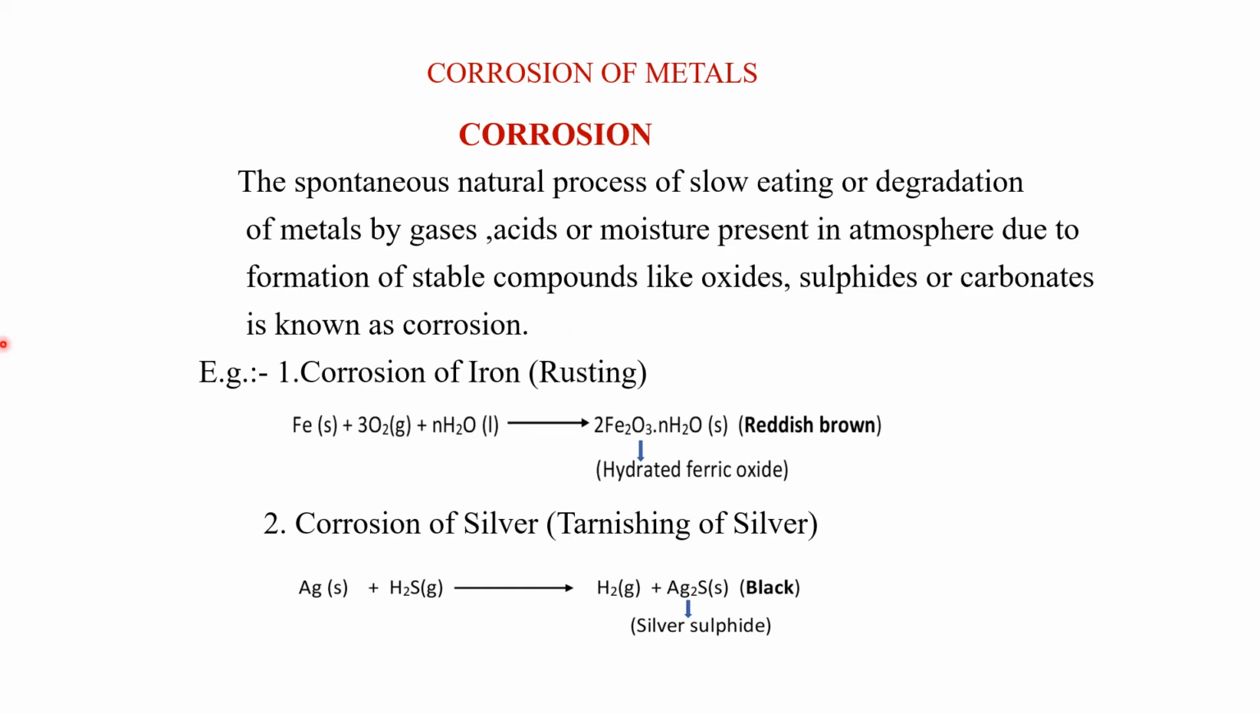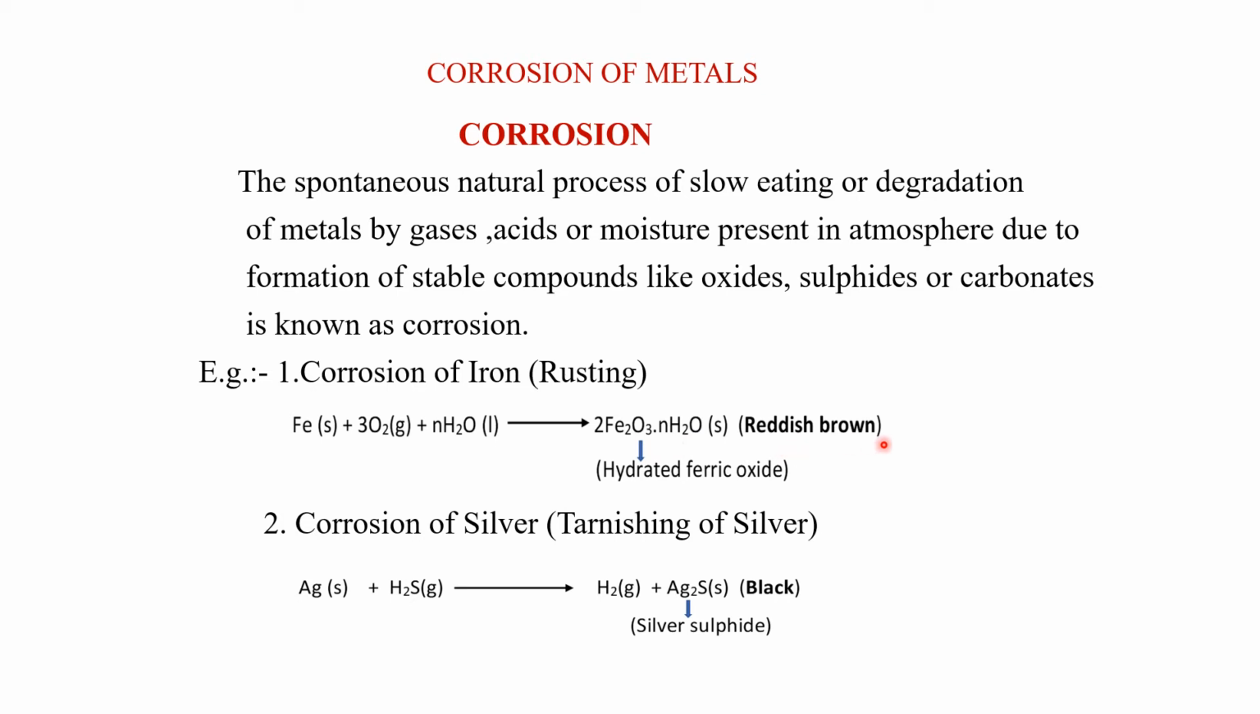There are various kinds of corrosion, but I have taken a very common example, the corrosion of iron, and the corrosion of iron is known as rusting. When iron metal reacts with oxygen and n water molecules, the number of water molecules not being fixed, it leads to the formation of ferric oxide, Fe2O3 · nH2O, known as hydrated ferric oxide, and that is also known as corrosion. This is the rust of iron.